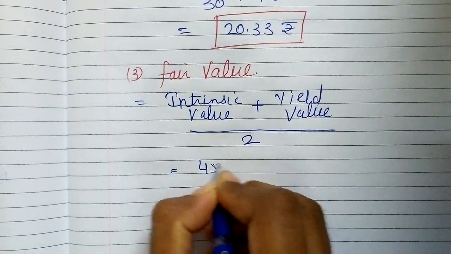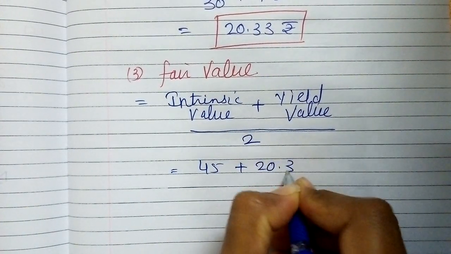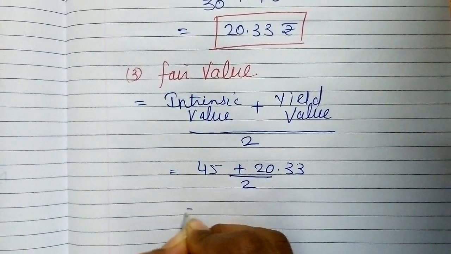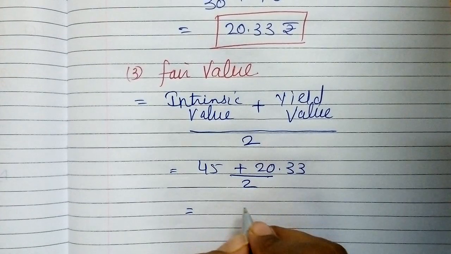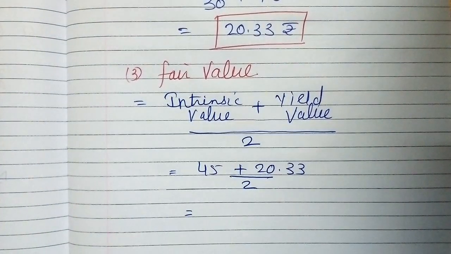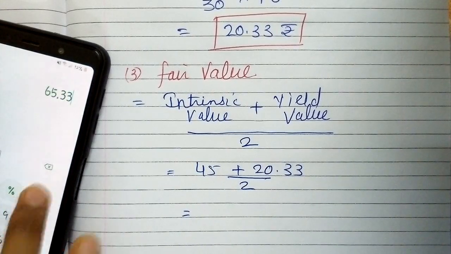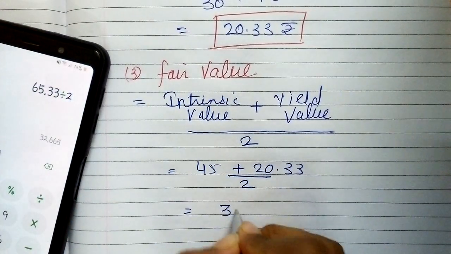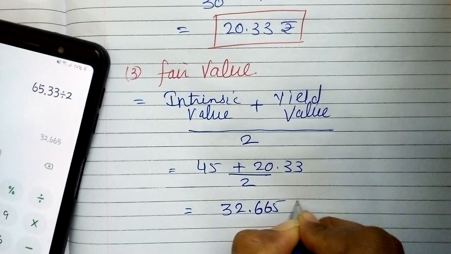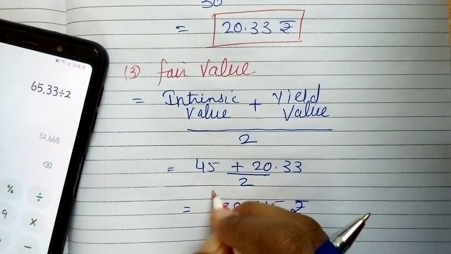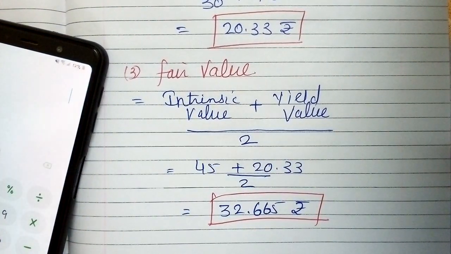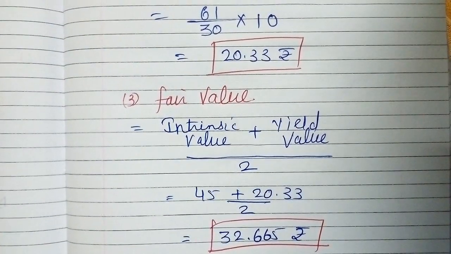So intrinsic value is 45, yield value is 20.33, divided by 2. So my value will be 45 plus 20.33 divided by 2, 32.665 rupees. So this is the final answer of my example.